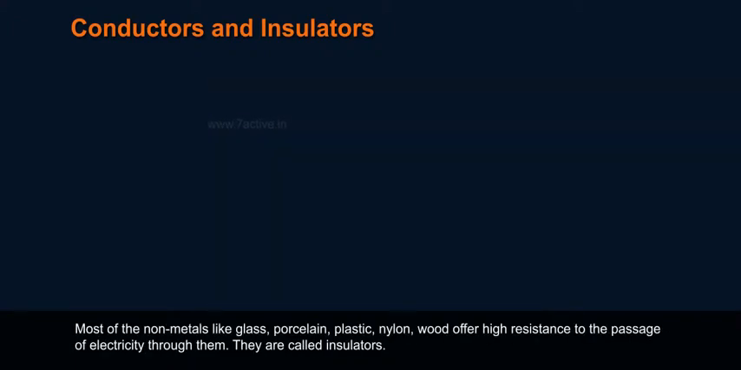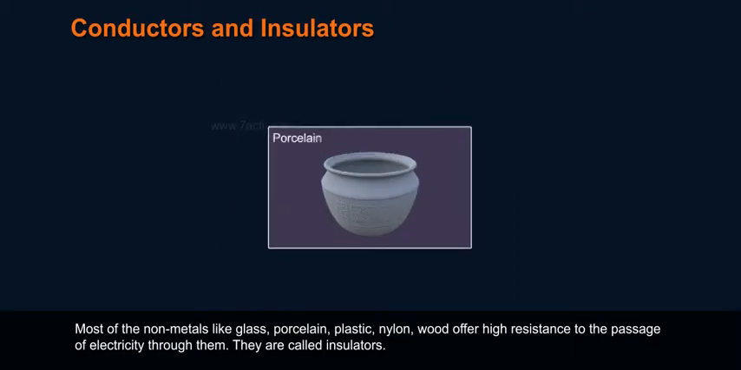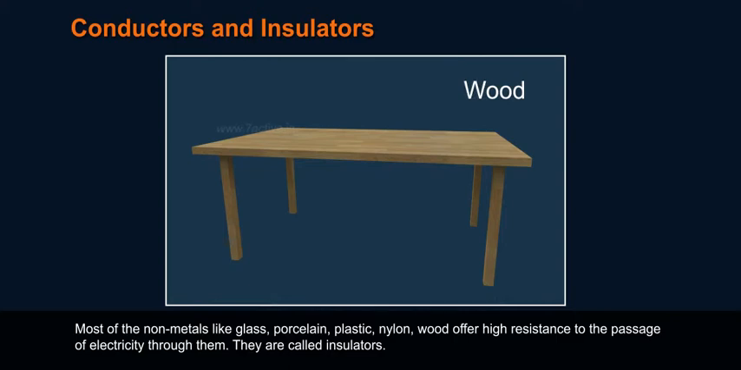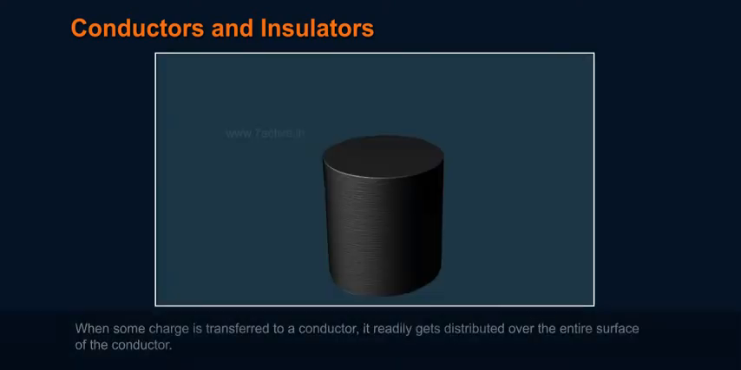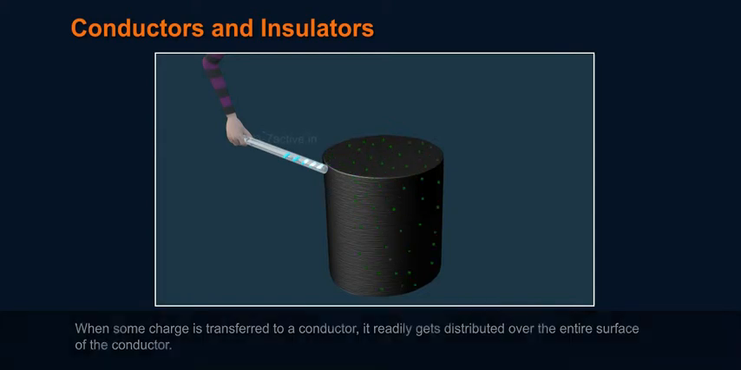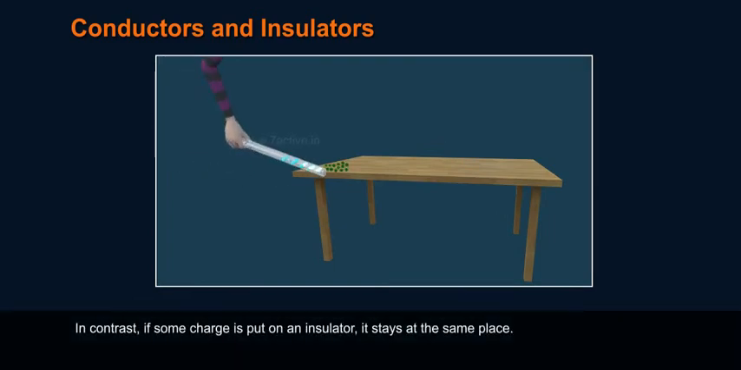Most of the non-metals like glass, porcelain, plastic, nylon, wood offer high resistance to the passage of electricity through them. They are called insulators. When some charge is transferred to a conductor, it readily gets distributed over the entire surface of the conductor. It contrasts if some charge is put on an insulator. It stays at the same place.